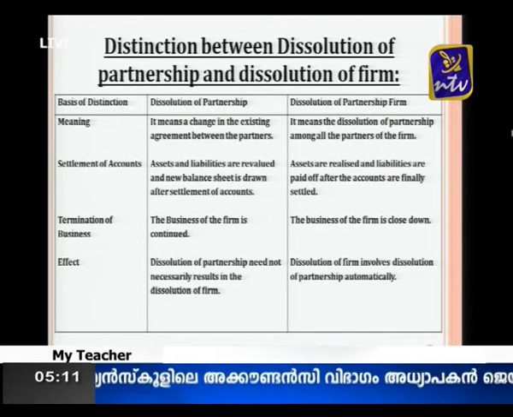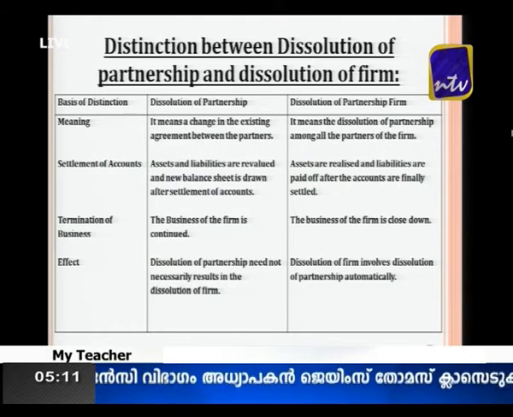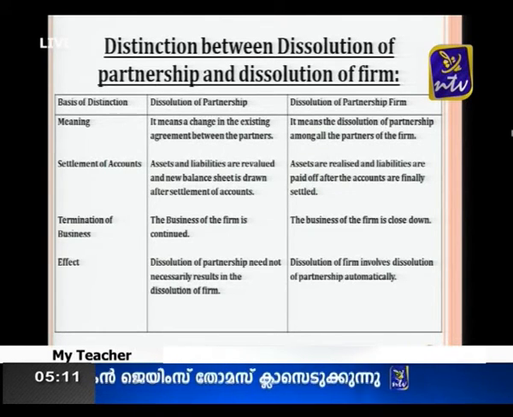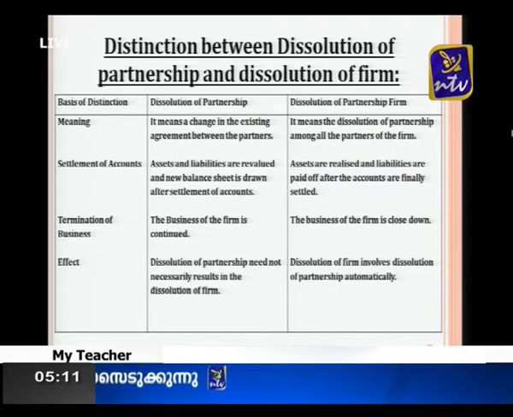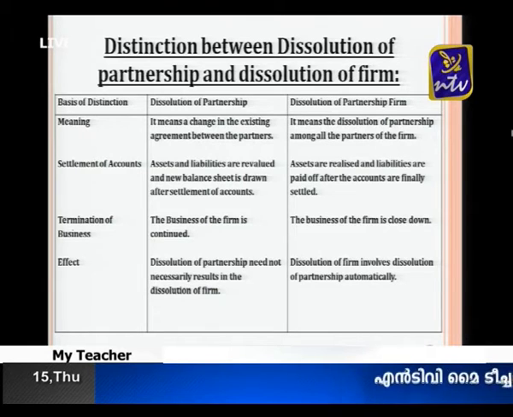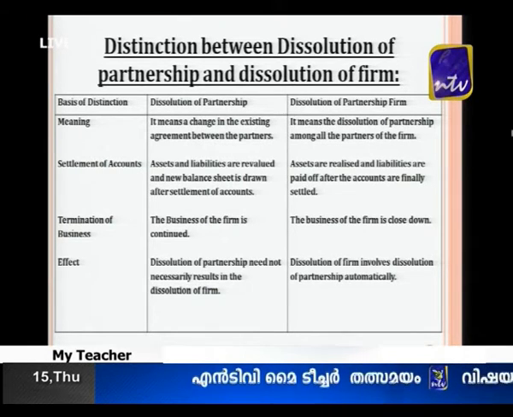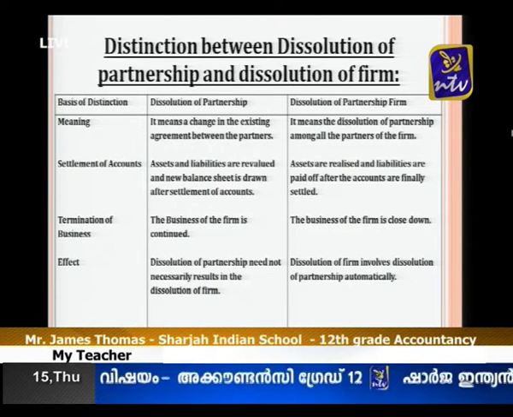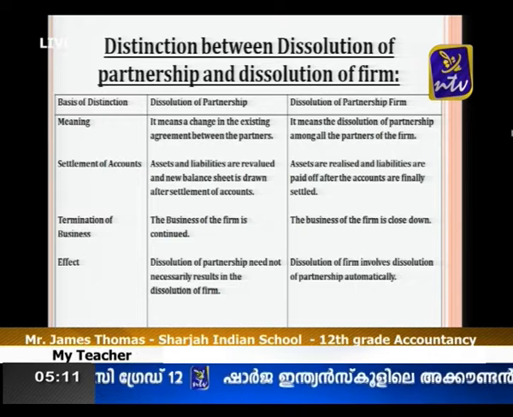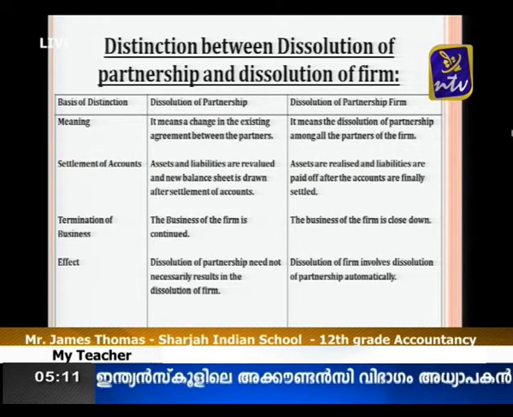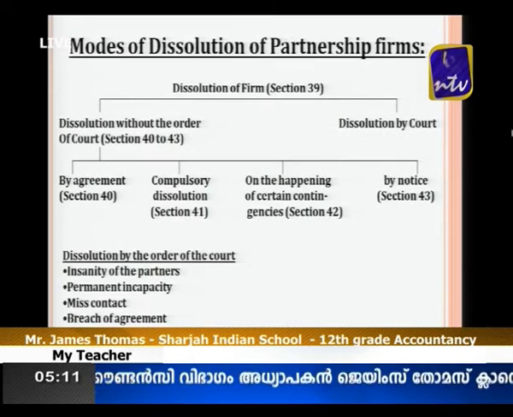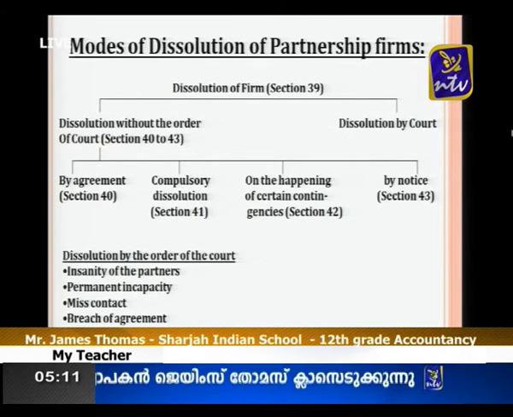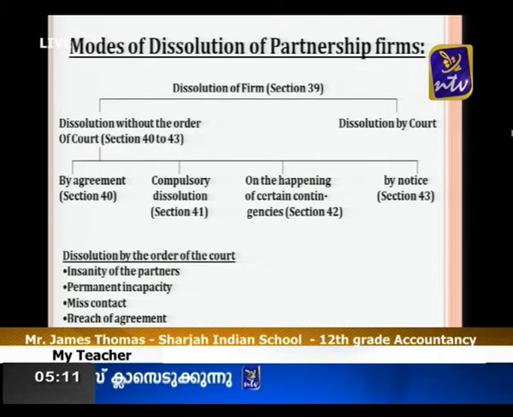So the exact meaning is, after dissolution of partnership the firm continues, but after dissolution of firm it does not continue; the entire activities are closed down and we are settling the accounts. That is the difference between dissolution of firm and dissolution of partnership. It is clearly mentioned in Section 39 of the Partnership Act 1932. So I think it is clear. Now we can look at the next part. What are the important modes of dissolution of partnership firms, or what are the different methods of dissolution of partnership firms?